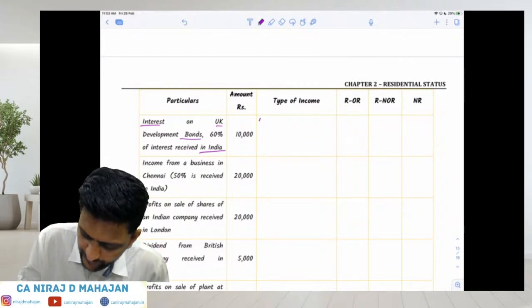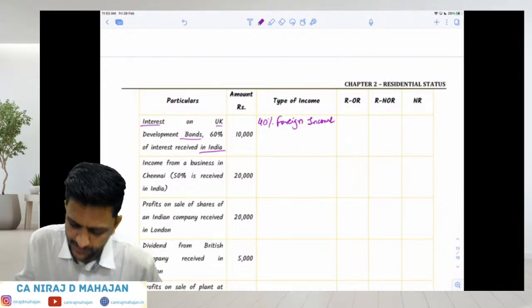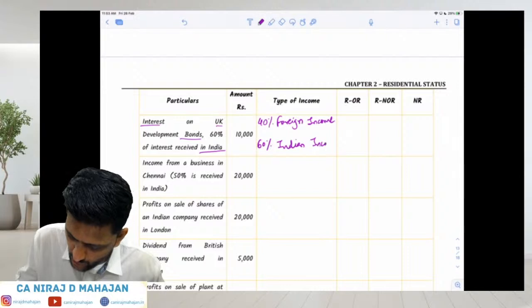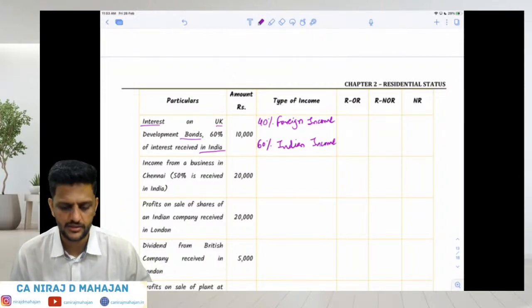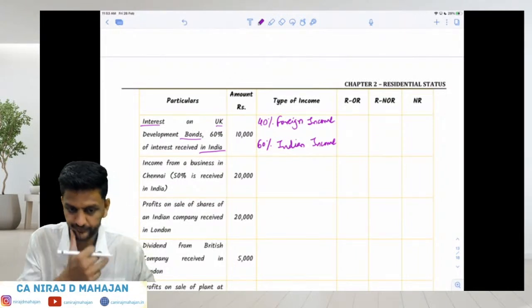Understood or no? 40% foreign income, that is 4,000, and 60%, children, obviously Indian income. Tell me, children, for foreign income, 4,000 rupees will be taxed in whose hands? ROR, RNOR, or NR, or all three, or what? Tell me.